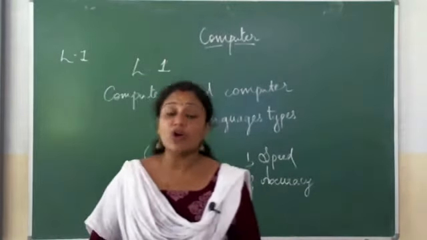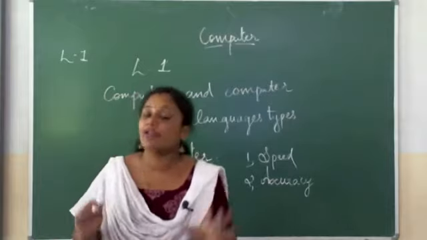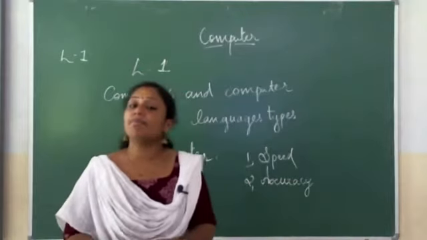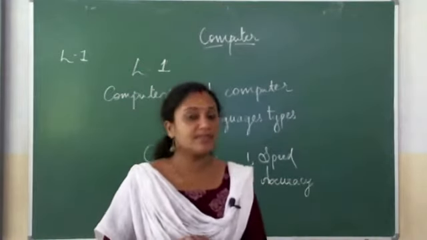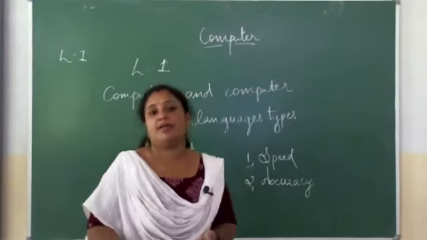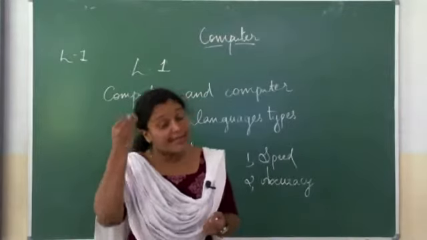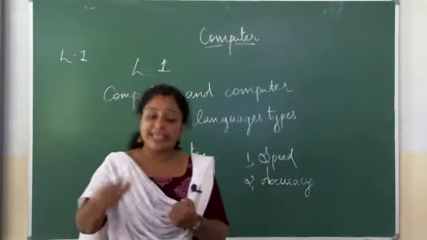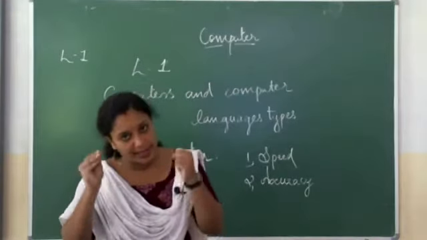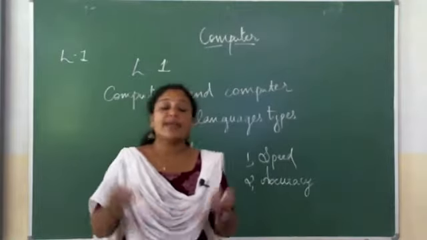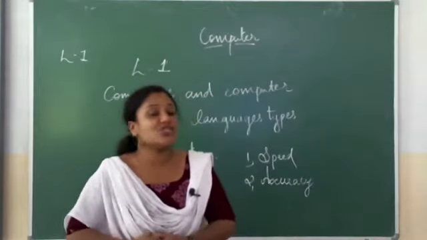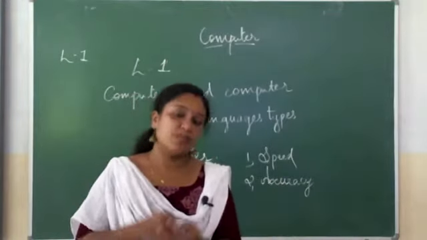The first point, it can follow the instructions given to it in a well-defined manner. See, as in our definition we discussed, computer is an electronic device. And it is just a device. It doesn't have a brain like humans have. It can't think by itself. We have to give each and every instruction to the computer to perform a particular task. Okay, so a computer is a device or a machine which can carry out all the instructions given to it by a programmer.